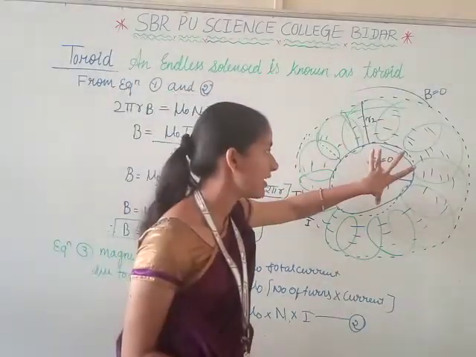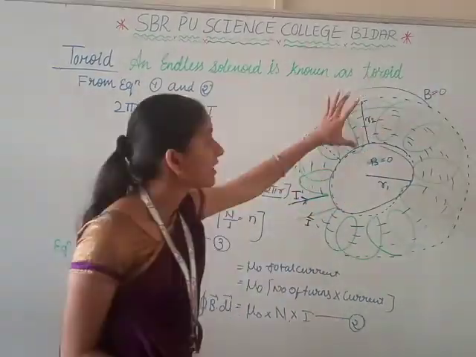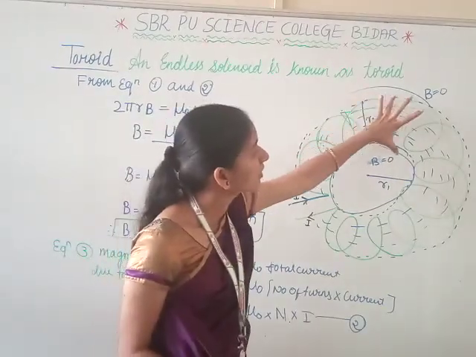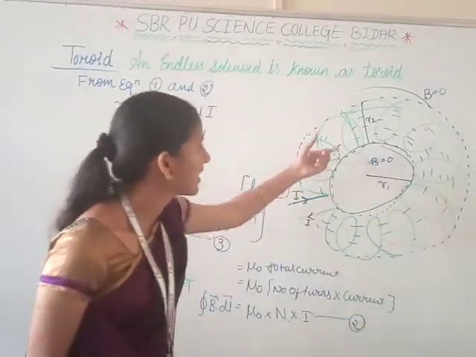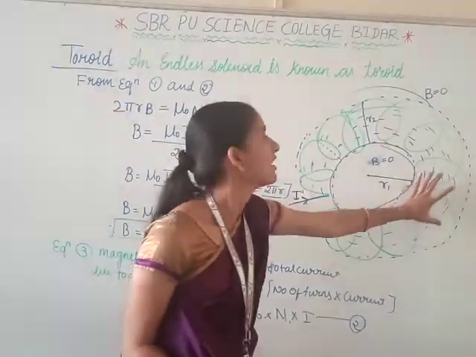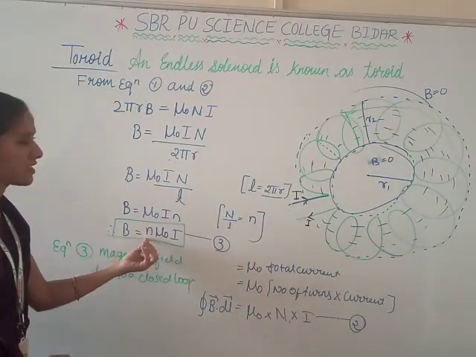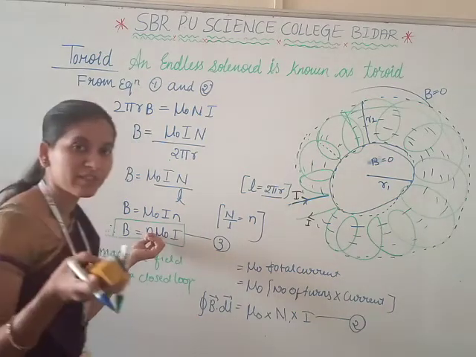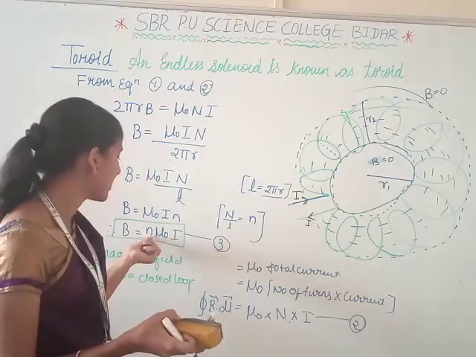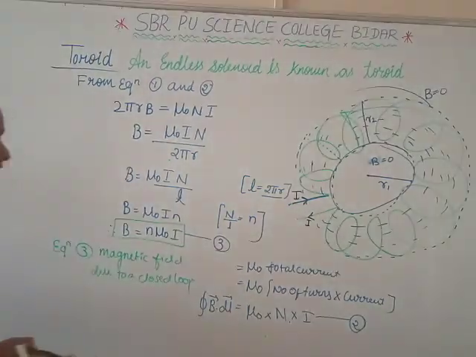The magnetic field inside is 0 and outside is 0. The magnetic field is produced in between the number of turns and the circle. In this one, the magnetic field is produced. That magnetic field only we have to calculate here. That magnetic field is equal to n into mu naught into I. n is the number of turns per unit length, that is turn density. Mu naught is the permeability. I is the current flowing through a circuit. I is the current flowing through a loop.